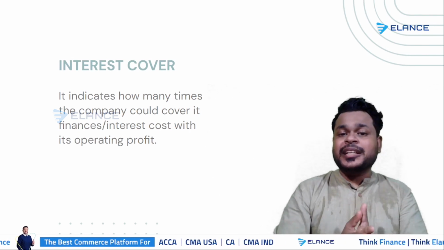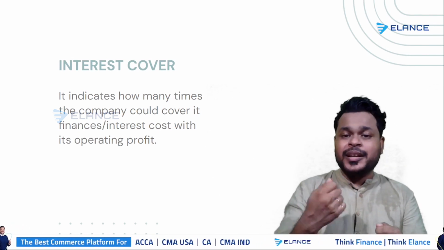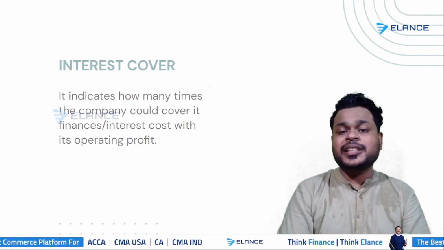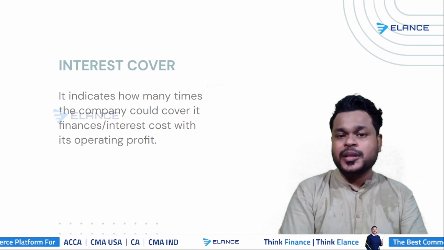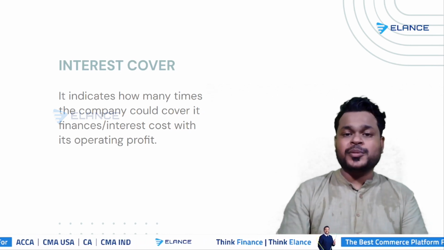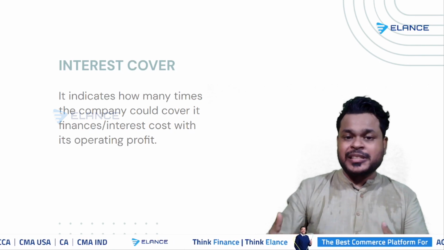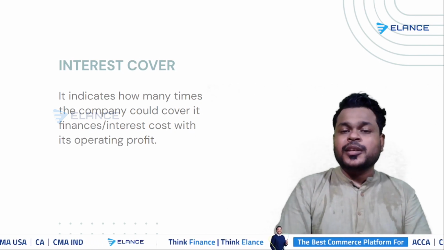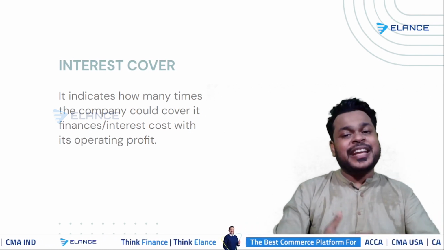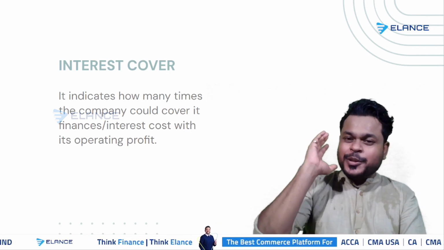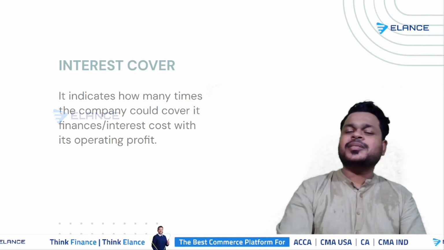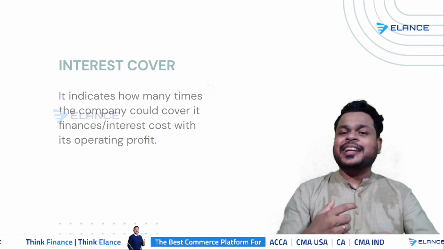Then talking about gearing, it is not always increasing due to more debts or decreasing because you're settling off your debts. It may be due to differences in your equity part also, so check that too. Sometimes your equity falls due to an impairment. When there's an impairment of an asset which was previously revalued, your revaluation surplus goes to nil. So that can be the reason for an increase in gearing. It may not be because you have taken up more debts. So look into these reasons that I'm mentioning right now, and connecting them with your question, you can find a solution which you can write in your answer.